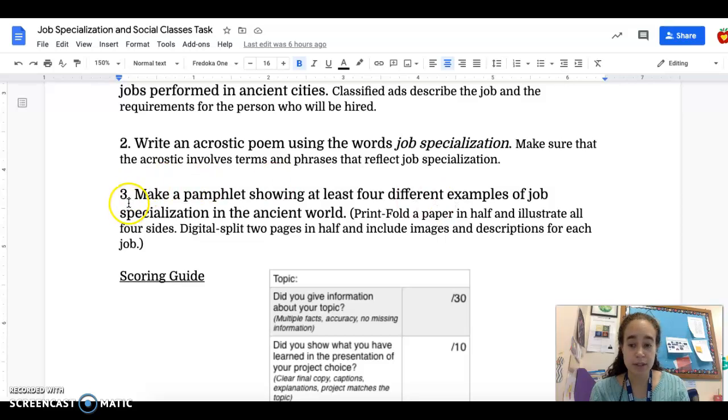The third option is to make a pamphlet showing at least 4 different examples of job specialization in the ancient world. This will have the name of the job, a short description of the job, and a picture, something that has to do with the job from back in Mesopotamia. So if you're talking about farmers, you want to find a picture of what would ancient farming look like. And you can use something like Google Images or a search engine like that to find your pictures.